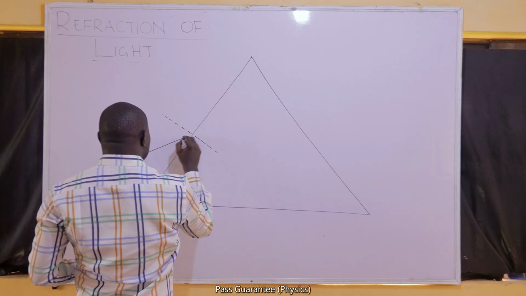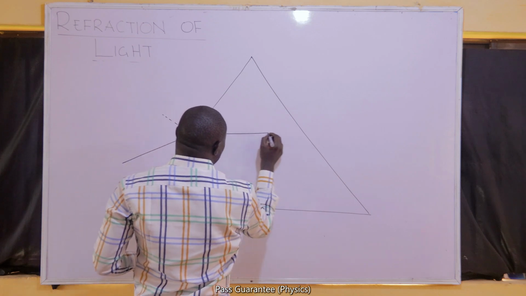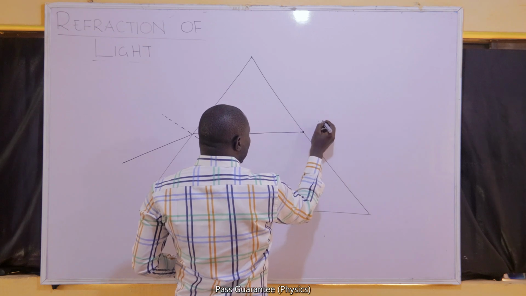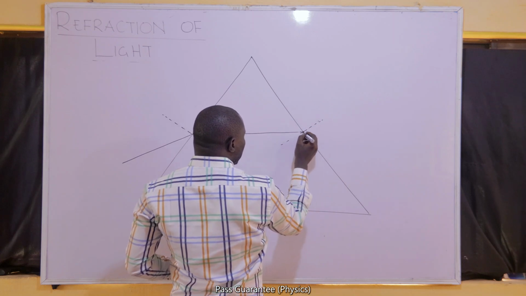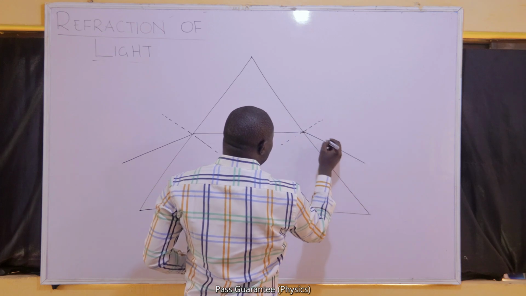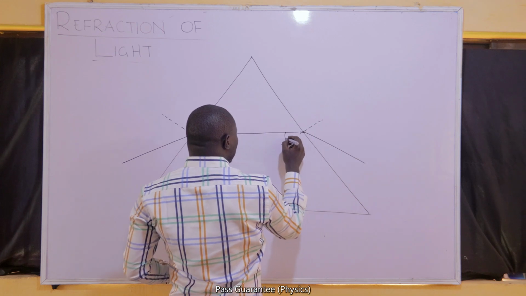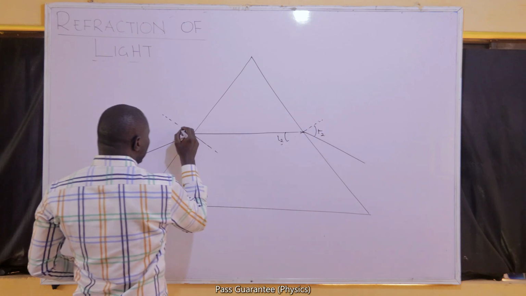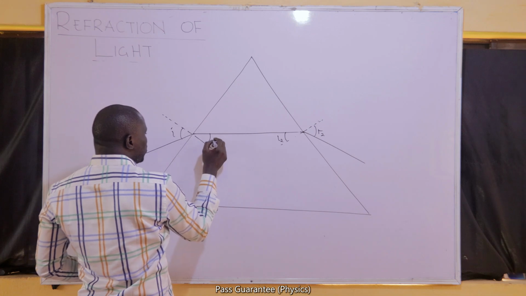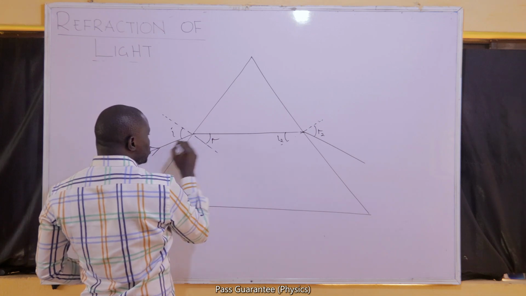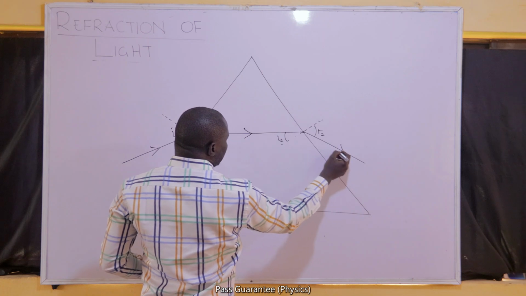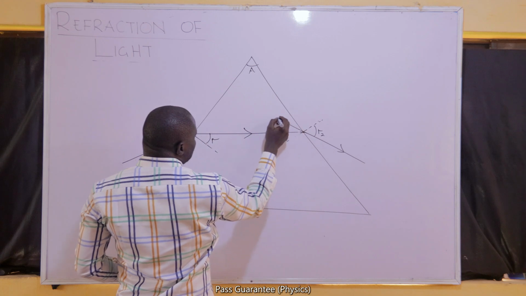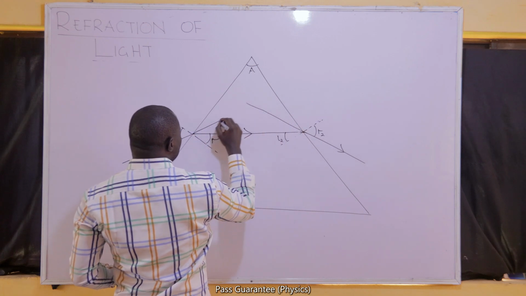There will be an initial angle of incidence. There will be a refracted ray that will also serve as the incident ray for the prism. I said this will be called the second angle of incidence, the second angle of refraction. This will be the first angle of incidence, and this will be the first angle of refraction. Let me show the direction. This is the refracted ray, A. I said if you want to find the deviation, you extend this, and you must extend this too.